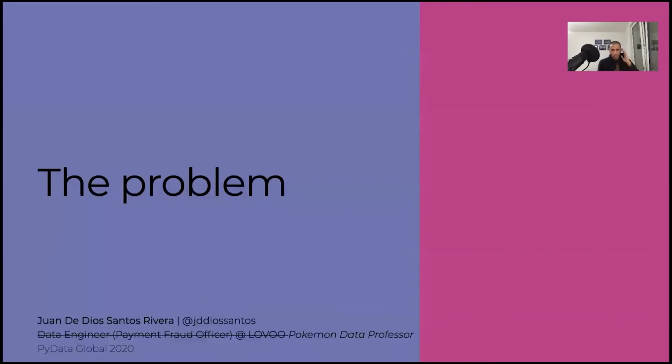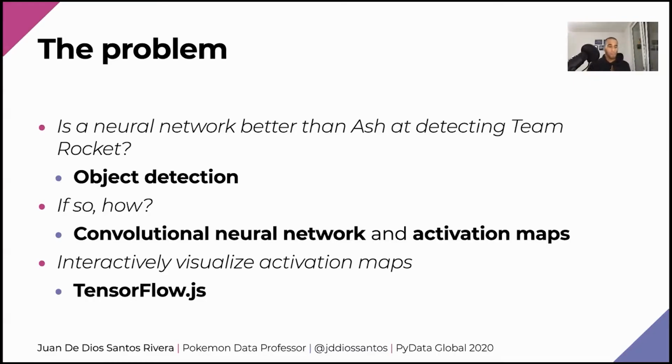Now let's jump in straight to the problem. What exactly do I want to solve? For solving my problem, I'm going to split it into three different parts. The first one of them, which takes the name of my presentation, is a neural network better than Ash at detecting Team Rocket. And here I'm going to use an object detection model.